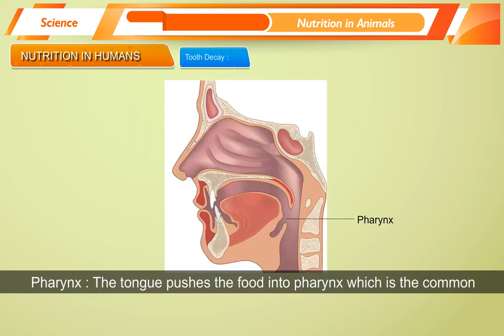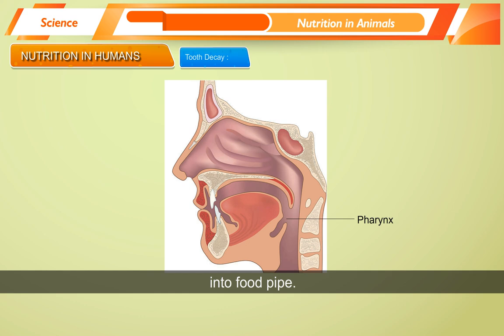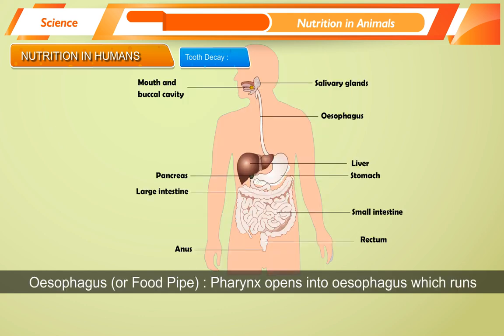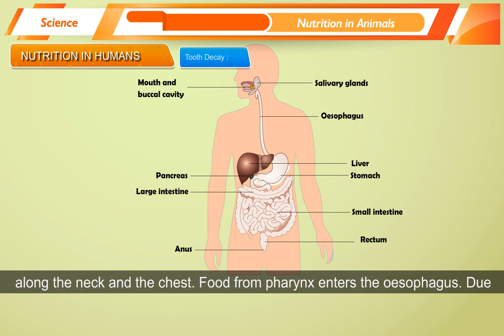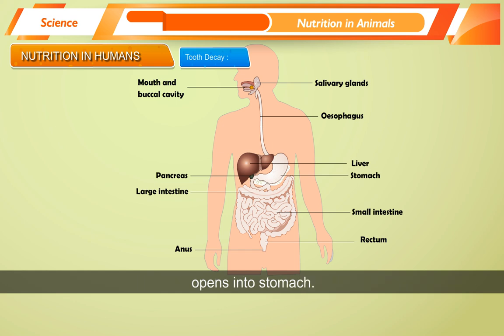Pharynx. The tongue pushes the food into the pharynx, which is a common passage for both food and air coming from the nose. From here, the food passes into the food pipe. Esophagus or food pipe. Pharynx opens into the esophagus, which runs along the neck and the chest. Food from the pharynx enters the esophagus. Due to movement, food is pushed downwards towards the stomach. Food pipe opens into the stomach.